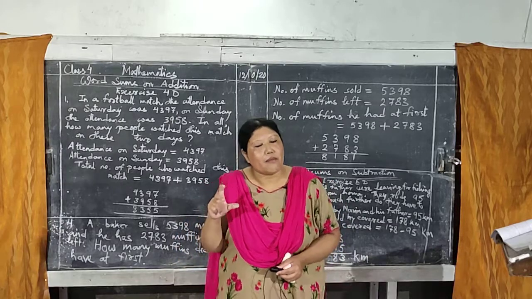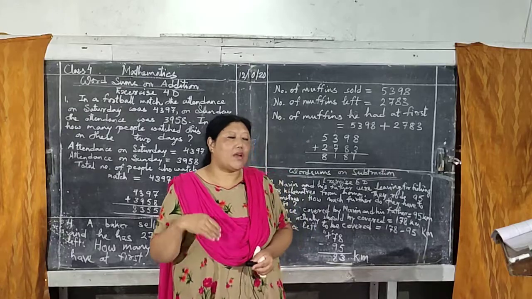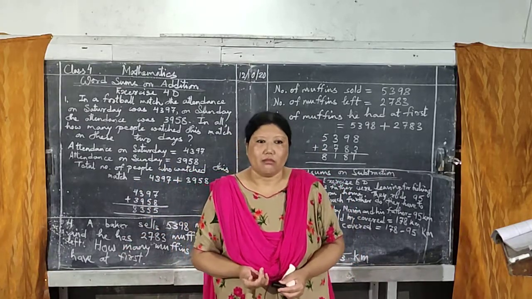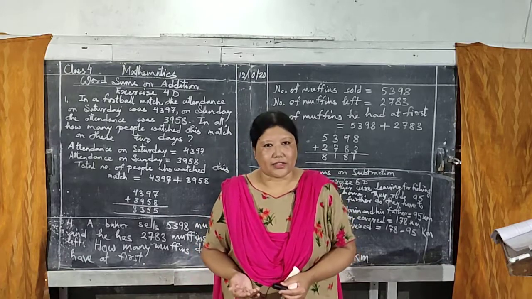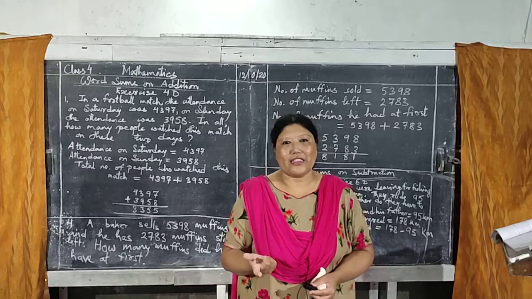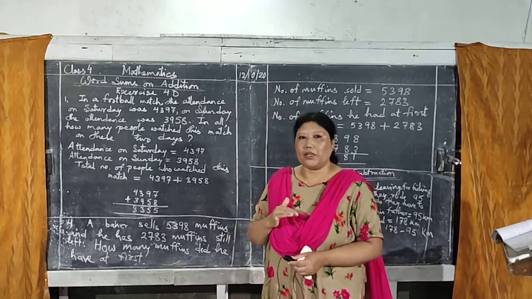Whatever number is given in that question, make it simple. If it is 12,637, make it 7 only. You just replace the number with your own easy numbers, one single number or two-digit number. So make it simple.